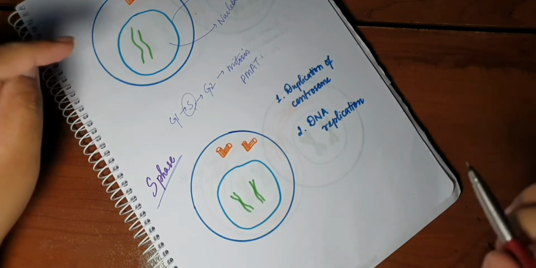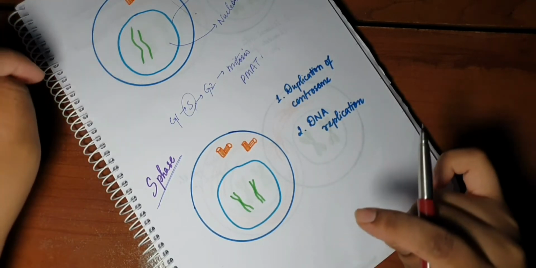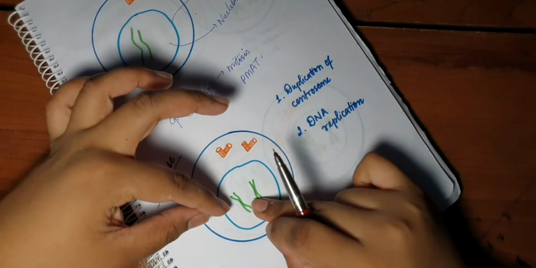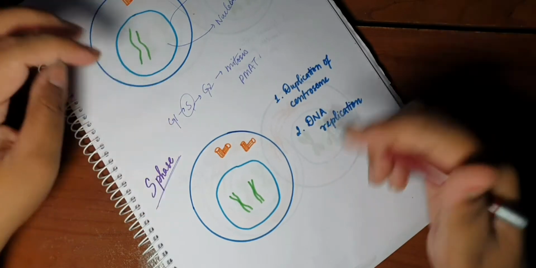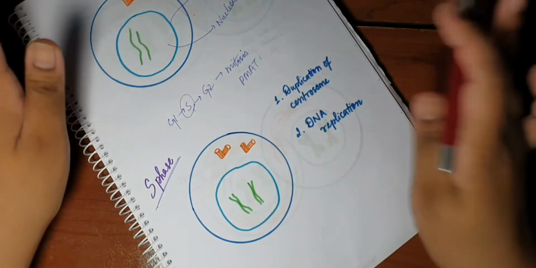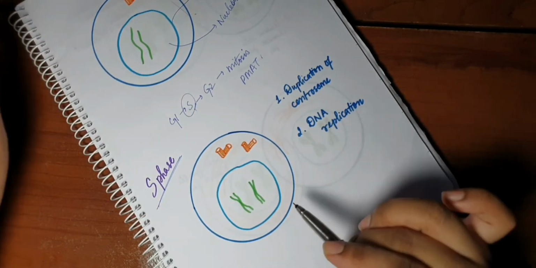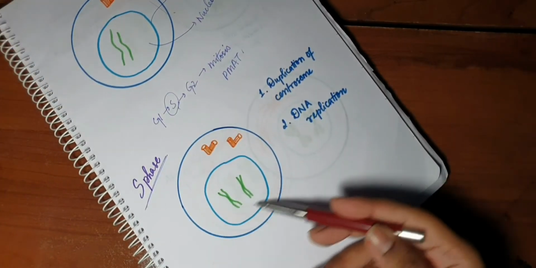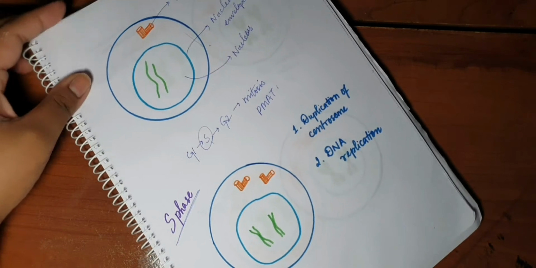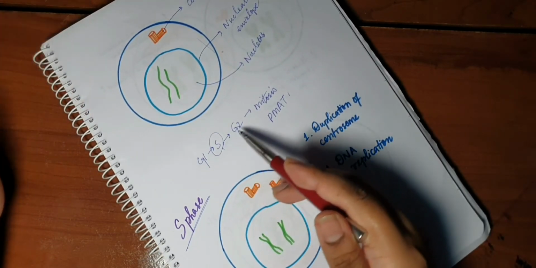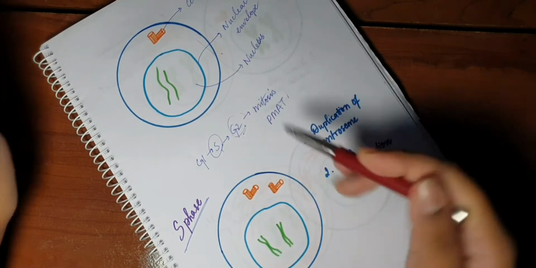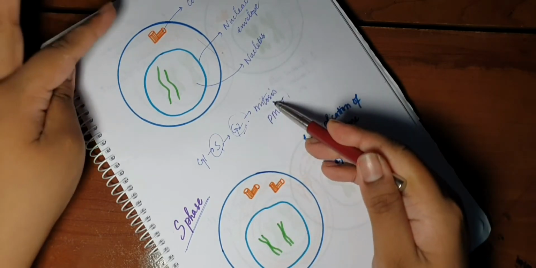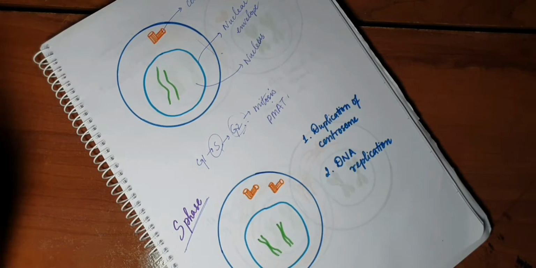Now, do you remember the first point that we discussed a few minutes back, that the amount of genetic material has to be doubled because you're going to produce 2 cells from this? So the first condition has been satisfied. Okay, so DNA replication has taken place. Initially we had 2 strands like this, now we have a replicated DNA. After S phase, the cell enters G2, or the second gap phase. Again, no significant change with regards to the genetic material. So the cell will enter mitosis after the second gap phase.